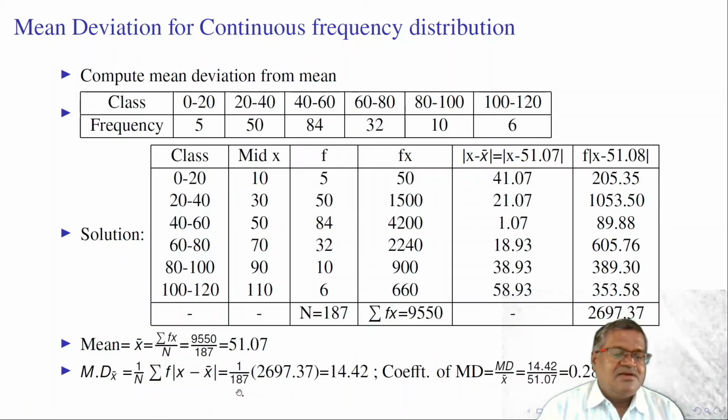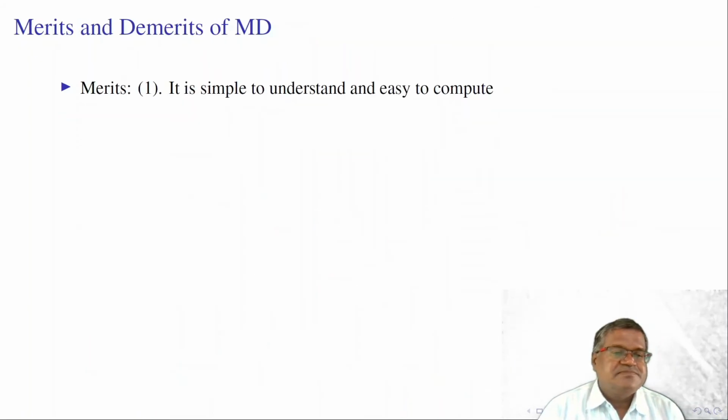So substitute the summation f into modulus of x minus x bar value in the formula. 1 by 187, 1 by n into 2697.37 gives us 14.42, which is the mean deviation from mean. Similarly, the coefficient of mean deviation is equal to mean deviation divided by x bar. This is equal to 14.42 divided by mean 51.07, which gives us 0.28. 0.28 is the coefficient of mean deviation.